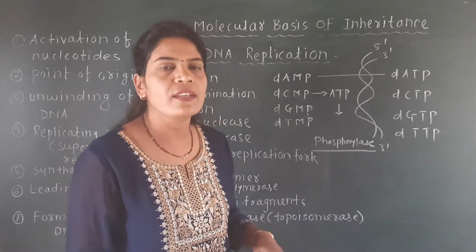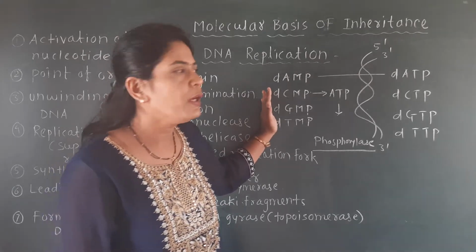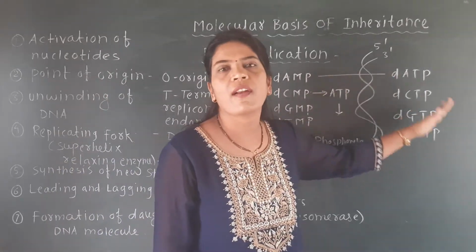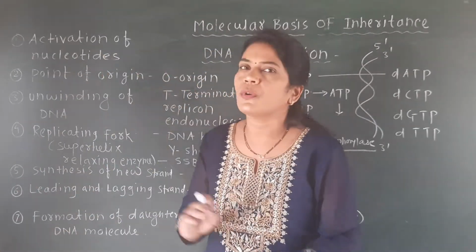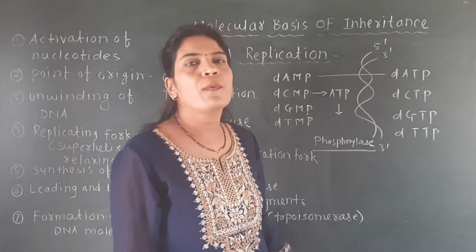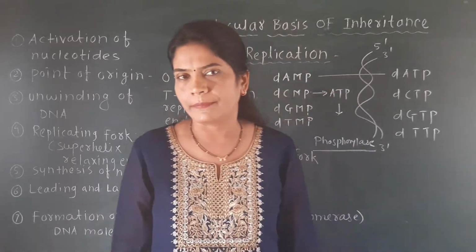Due to this, all the deoxyribonucleotides get converted into deoxyribonucleotide triphosphates, and this is called the activation of the nucleotide, and that process is called phosphorylation because the enzyme phosphorylase is there.